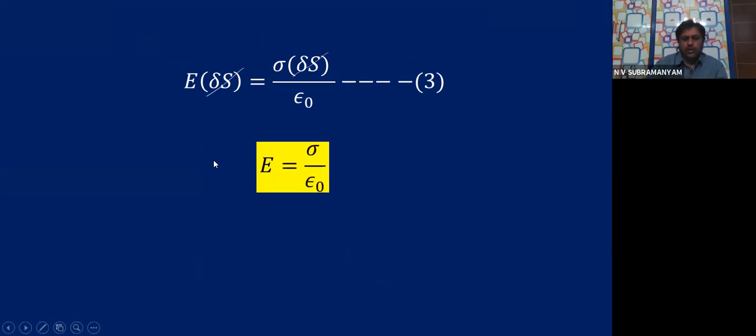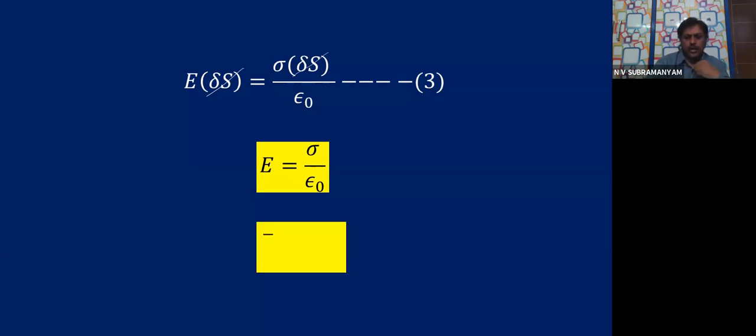E is equal to sigma by epsilon 0. In vector form, we can write E bar is equal to sigma by epsilon 0 into n cap, where n cap is the unit vector in the direction of the electric field.